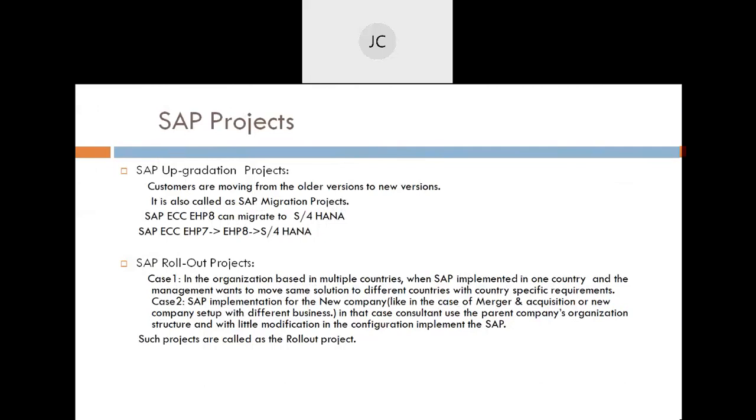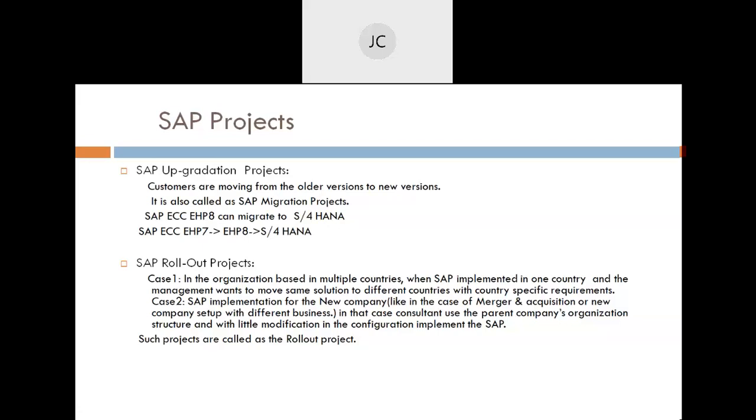Then we come to rollout projects. You will hear a lot about rollout projects. What do rollout projects mean? Rollout projects come after the first SAP implementation. If there are multiple organizations, like multiple MNCs, they first implement in one specific country, the one that takes care of most of the business processes across the group, and they implement there.